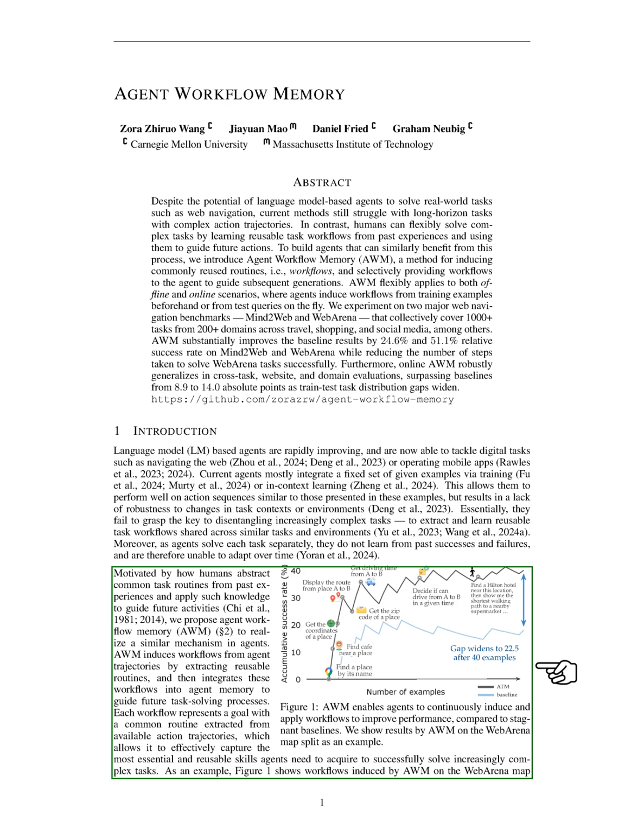For instance, AWM can learn to find a place by its name from initial examples and build upon this to create more complex workflows, like get the zip code of a place. This ongoing learning process allows agents to continuously enhance their capabilities, leading to significant performance improvements compared to traditional agents.